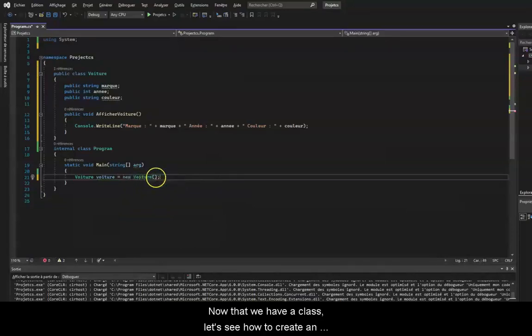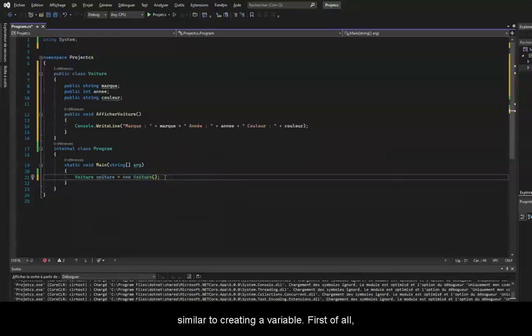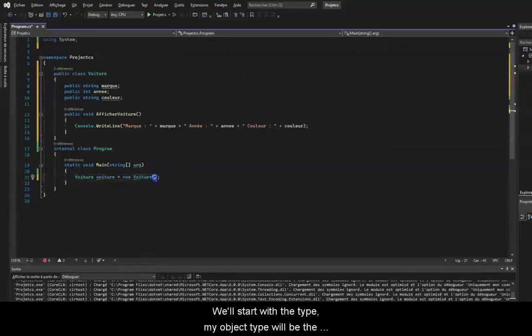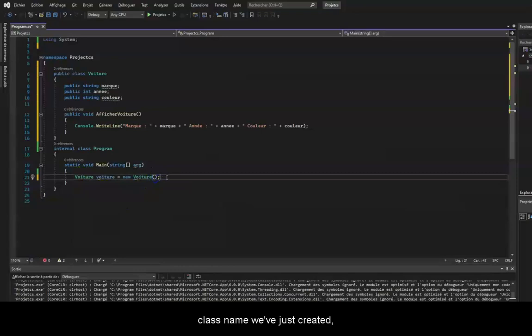Now that we have a class, let's see how to create an object. Creating an object is quite similar to creating a variable. First of all, we'll go into our main method in main. We'll start with the type. My object type will be the class name we've just created, which is Car. Then we'll name it car. We'll also have to allocate memory for our object. To do this, add an equal sign.